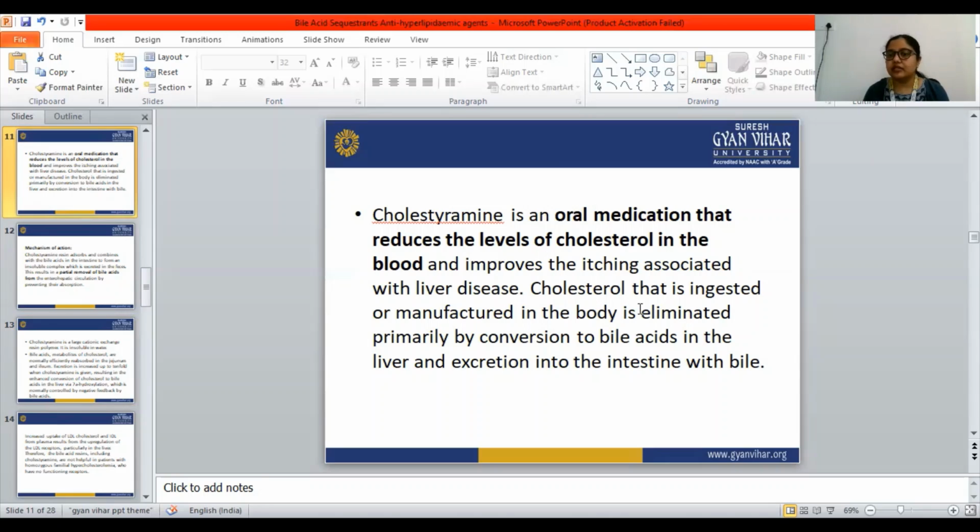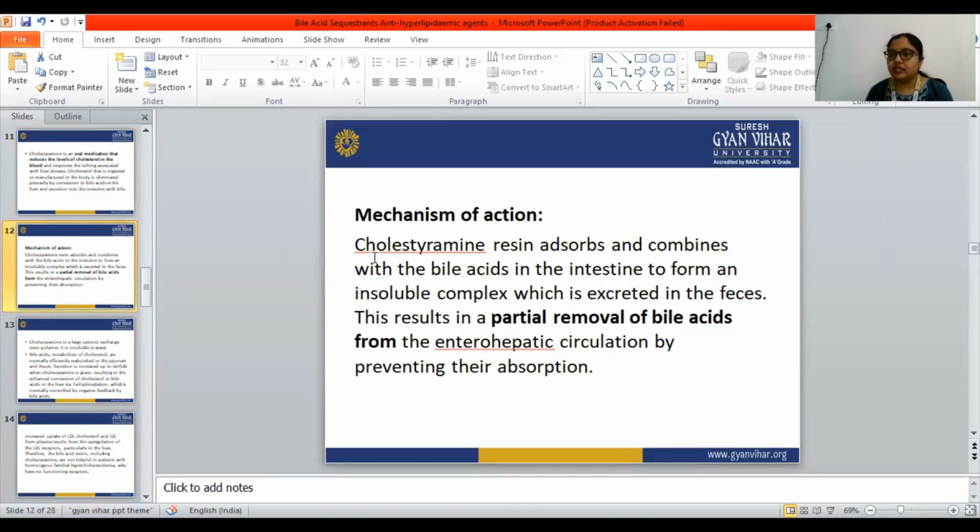The cholesterol that is ingested or manufactured in the body is eliminated primarily by conversion into bile acid in the liver and excretion into the intestine with bile. So the cholesterol is converted into bile acid. By increasing this conversion, the cholesterol level of the blood will be reduced. So let's see once again the mechanism of action.